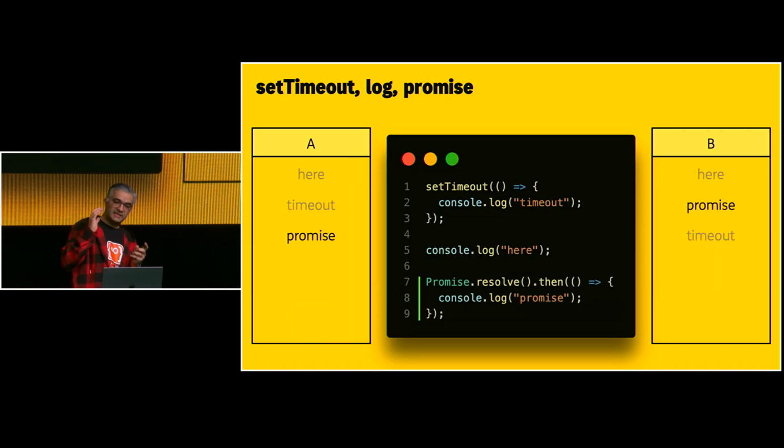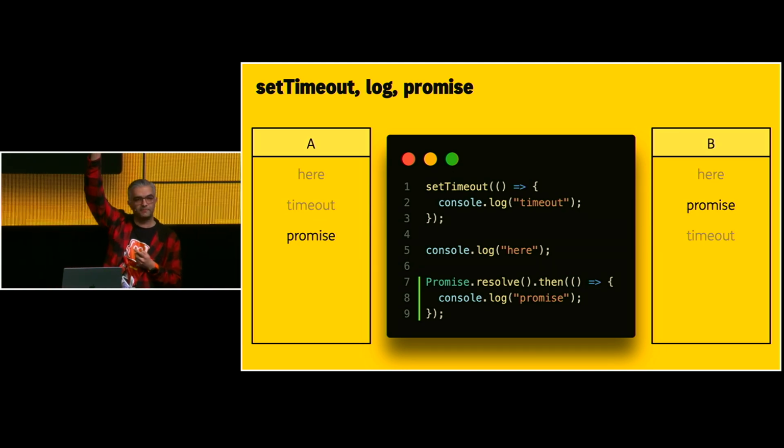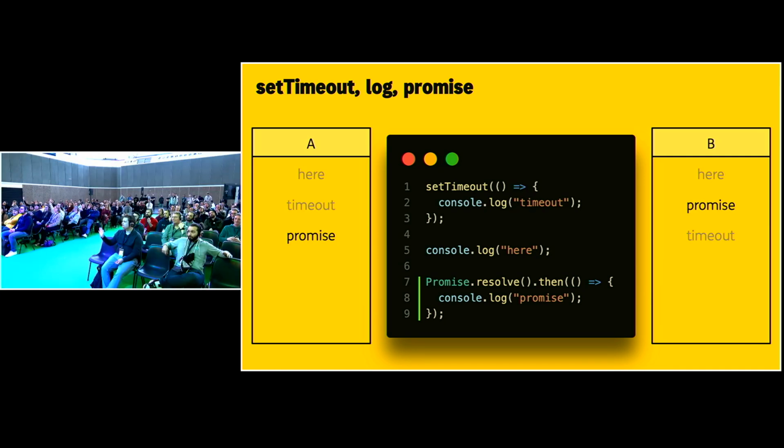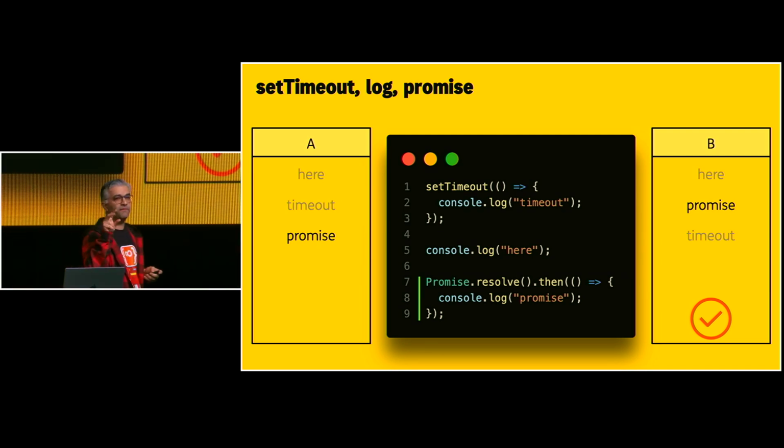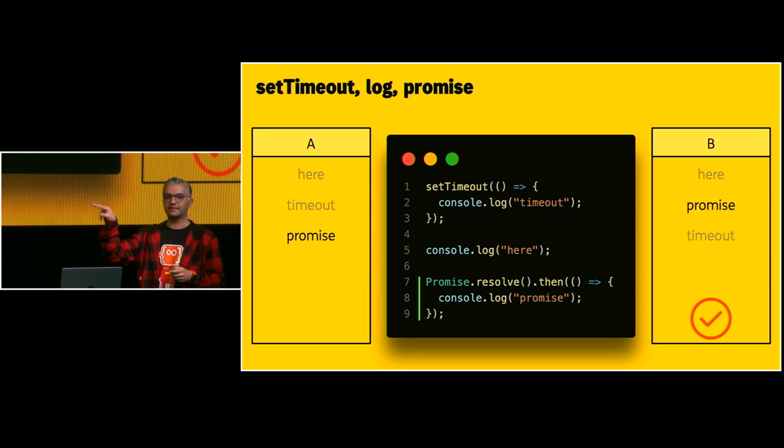So I just added lines 7 to 9 with a promise. So a promise has been added. Does the promise come after the timeout or before the timeout? It comes before the timeout. The reason? There is a reason behind it. Both of them are tasks, but different tasks, in different queues. So what is the reason?